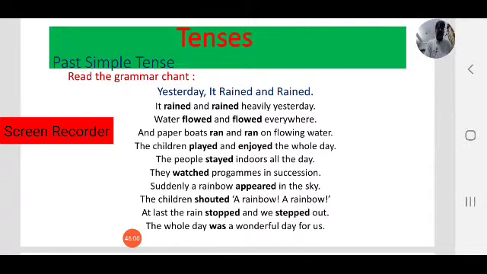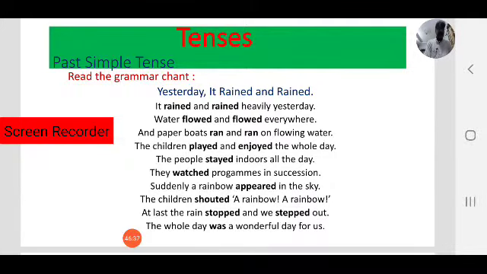Yesterday it rained and rained. It rained and rained heavily yesterday. Water flowed and flowed everywhere. And paper boats ran and ran on flowing water. The children played and enjoyed the whole day. The people stayed indoors all the day. They watched programs in succession. Suddenly, a rainbow appeared in the sky. The children shouted, "A rainbow, rainbow." At last, the rain stopped and we stepped out. The whole day was a wonderful day for us.